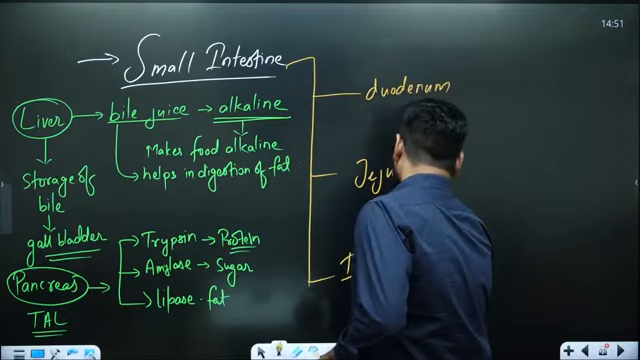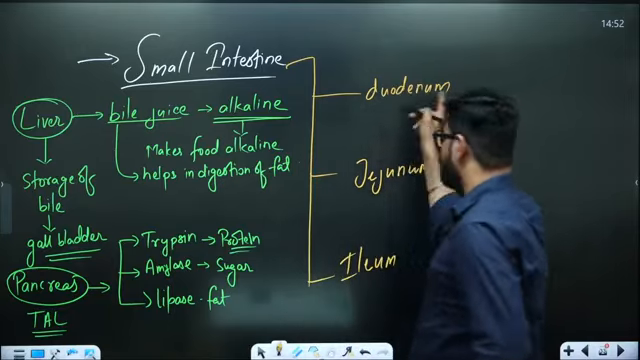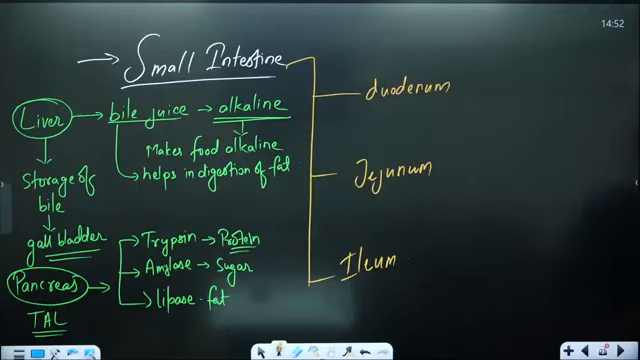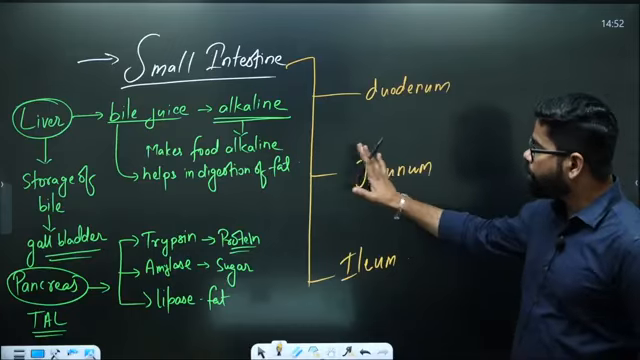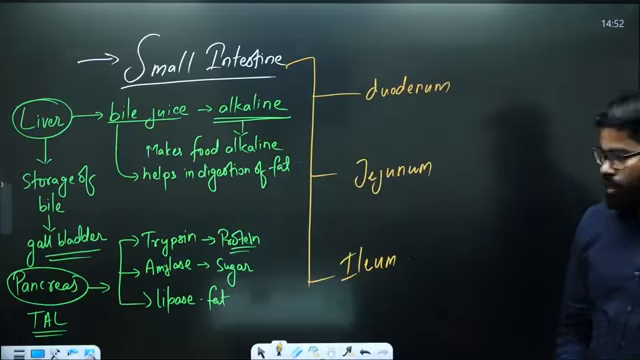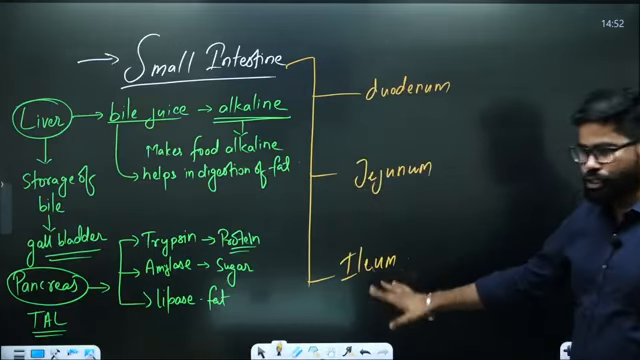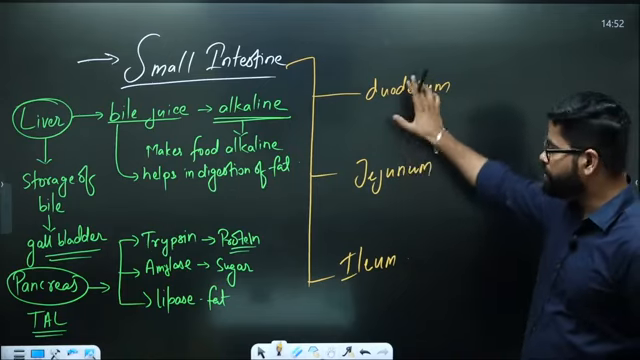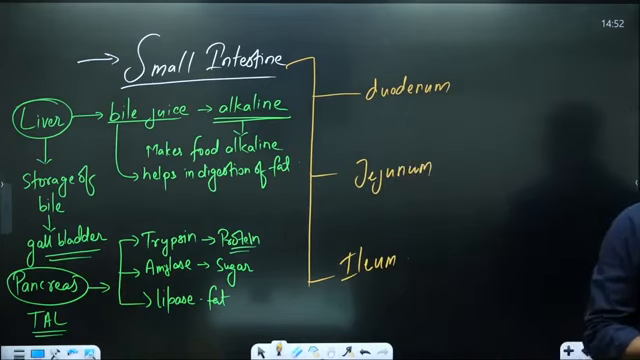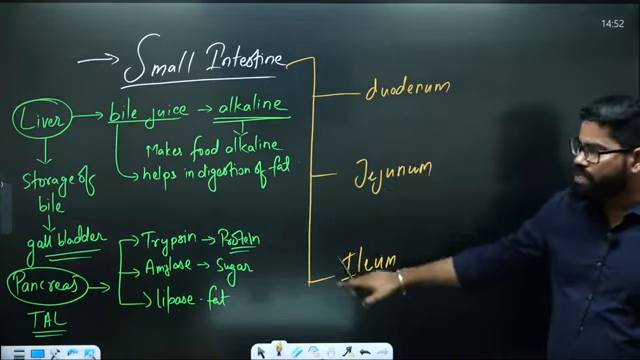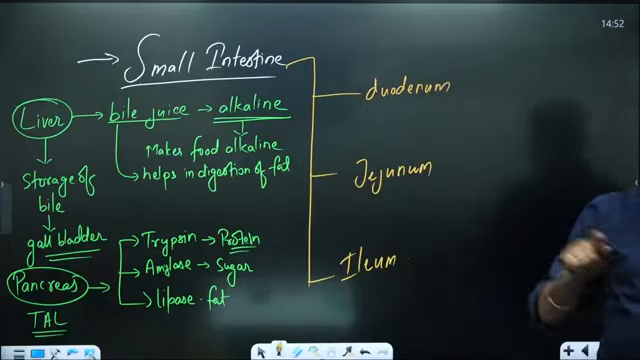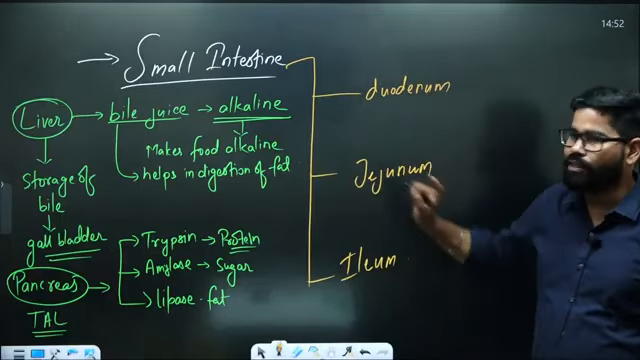And ileum. These are the names of the sections of the small intestine. There are three parts of it: duodenum, jejunum, and ileum. This is the longest one, this is the second one, this is the smallest one. So it is in the increasing order of their length also. It is in their series also and length also.